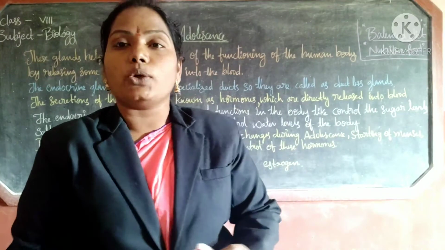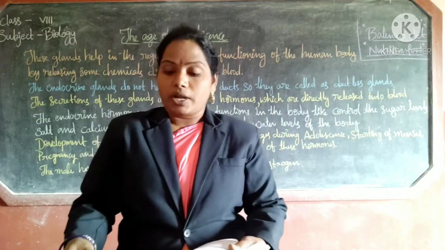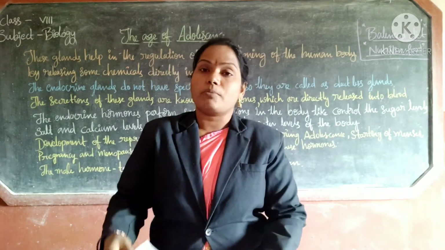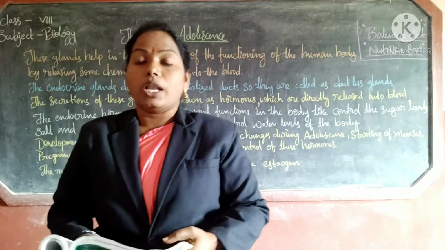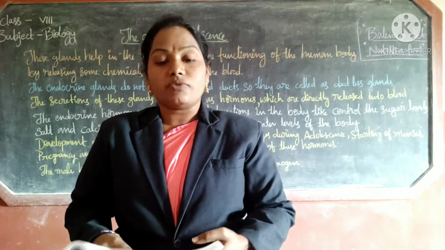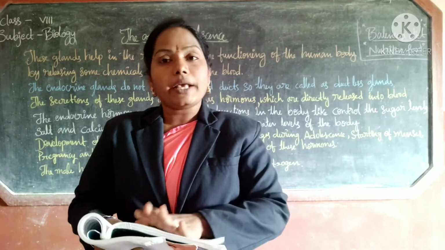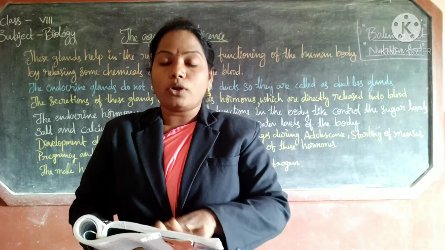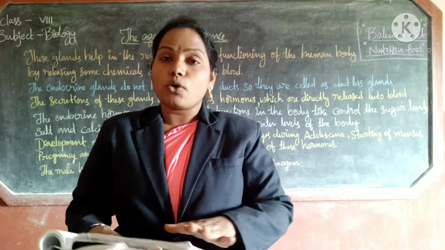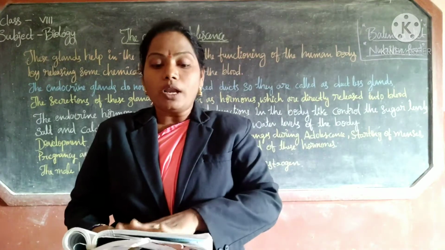In your textbook, one table is given on page number 80. In this table, first one is gland, next hormone, next effect. First open the textbook and see the table: gland, hormone, effect.